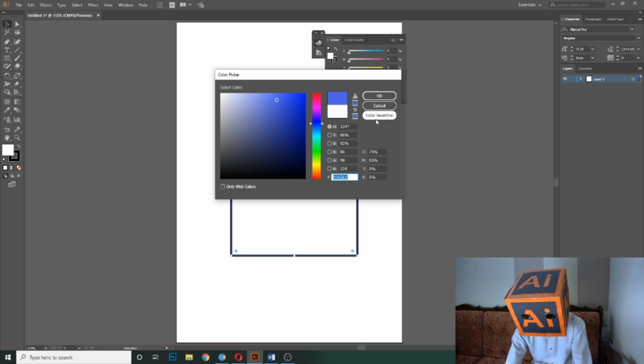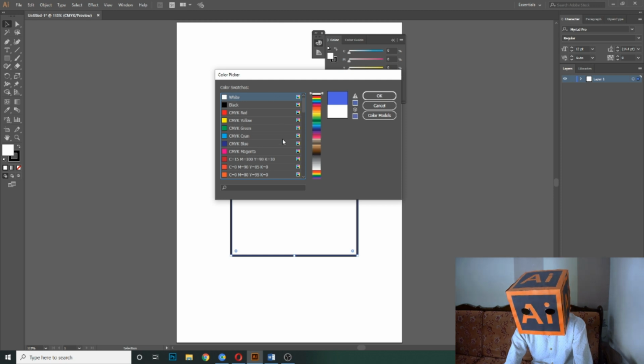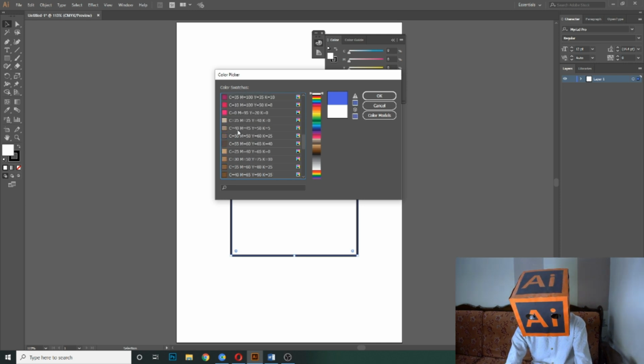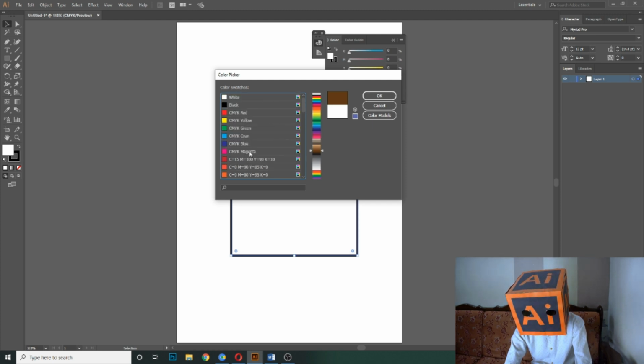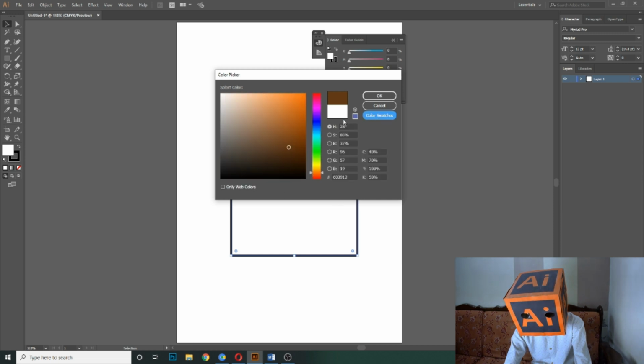And if you click here color swatches, then this type of swatches will open. There are many of the swatches already in Adobe Illustrator, but I will make a detailed video on the colors. So here it is also written that in this color cyan is 40%, magenta is 70%, yellow is 100% and K is 50%. So you can also use these color swatches, and if you want to go to the color models, then click here.